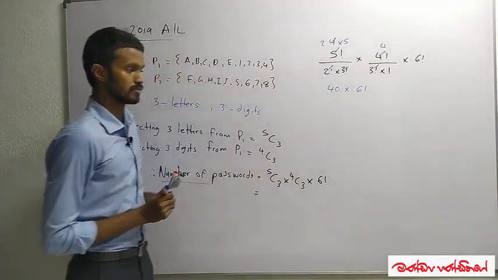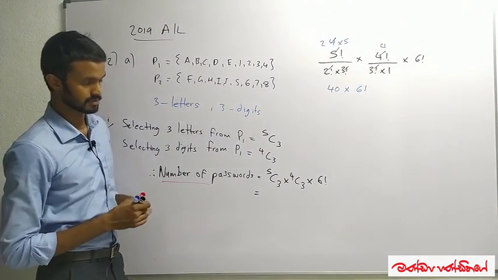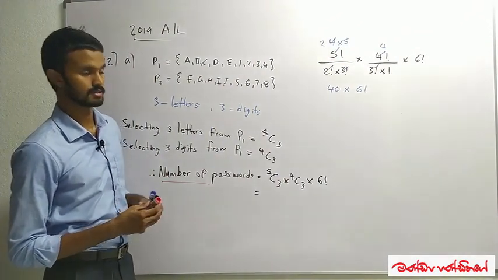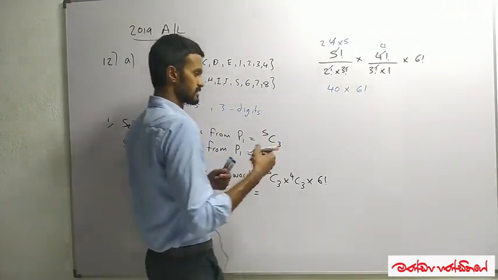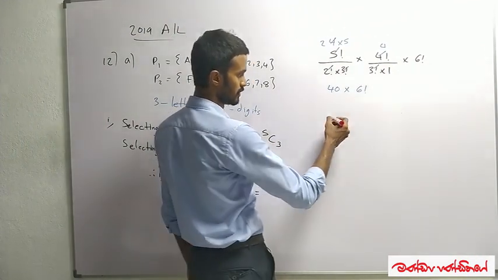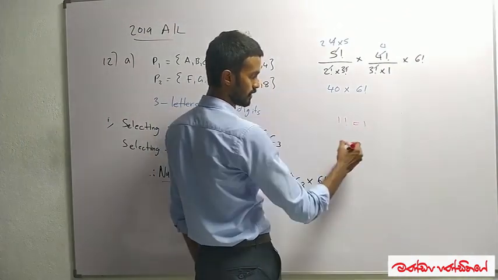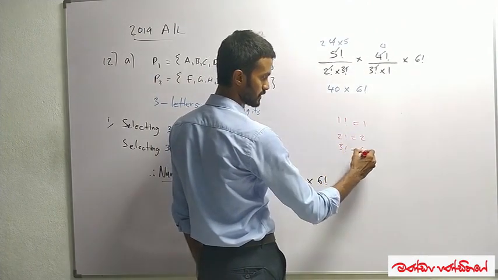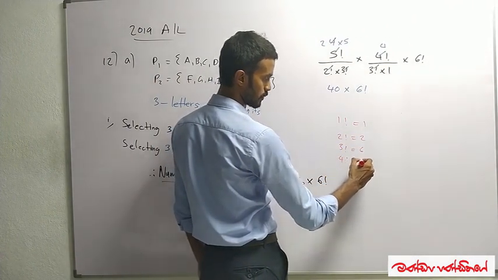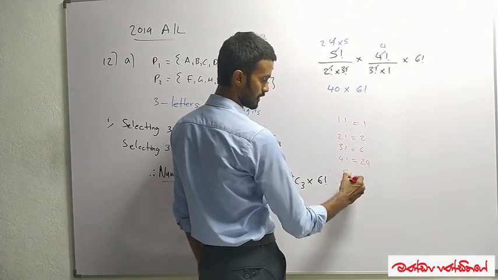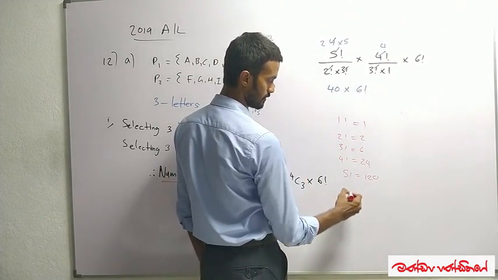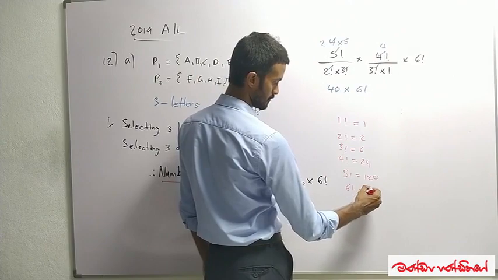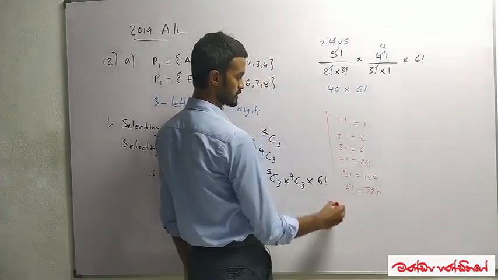When we come to combinations and permutation lessons, what I tell my students in the class is to keep in mind that factorial 1 is equal to 1, factorial 2 is equal to 2, factorial 3 is equal to 6, factorial 4 is equal to 24, factorial 5 is equal to 120, and factorial 6 is equal to 720.